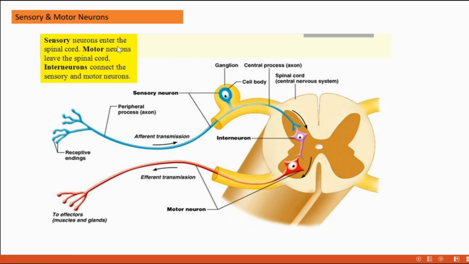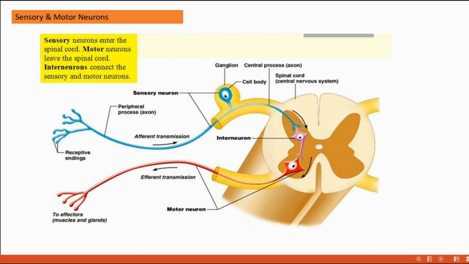Sensory and motor neurons. I already told you that I will explain what the dorsal root ganglia and sensory neuron are. That point comes in this slide. We need to understand the difference between sensory and motor. Sensory neurons are neurons that receive information from the external environment, and motor neurons are those that give information to the effector organs to make an appropriate action.